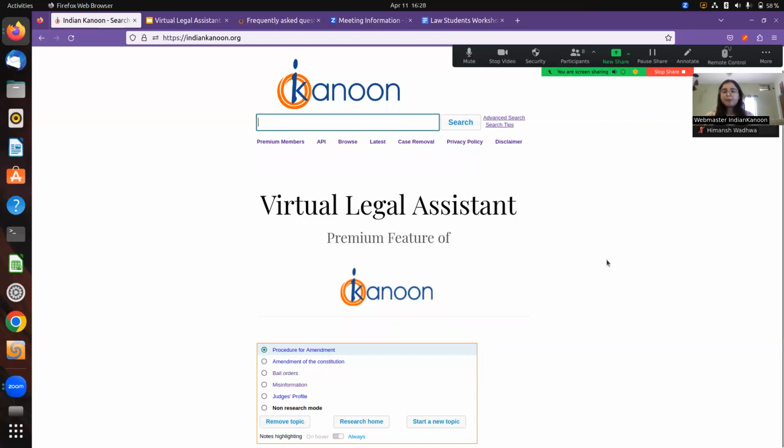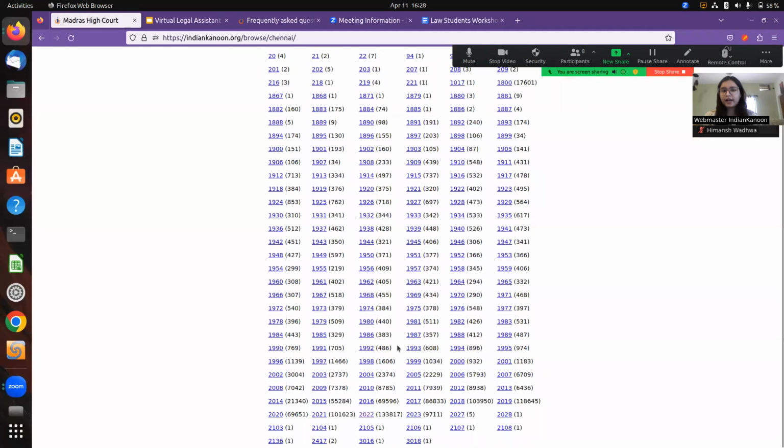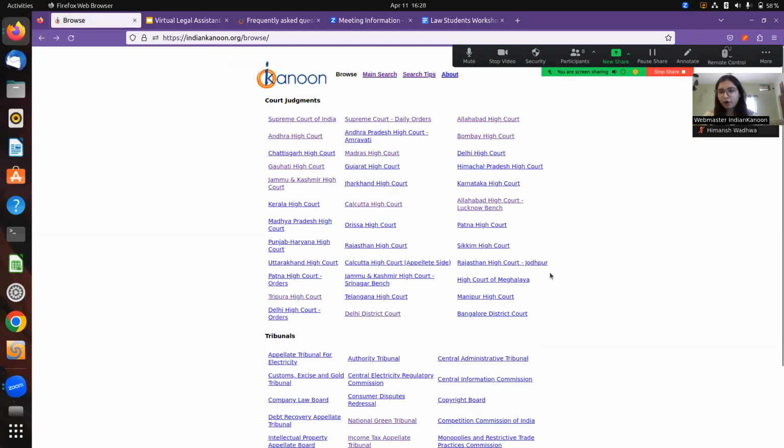Apart from the query alert service and the virtual legal assistant, another feature that we provide is downloading of court copies. We realized that a lot of courts do not accept IndianKanoon copies, and therefore we added the original court copies that you get from any High Court or Supreme Court website to our database.